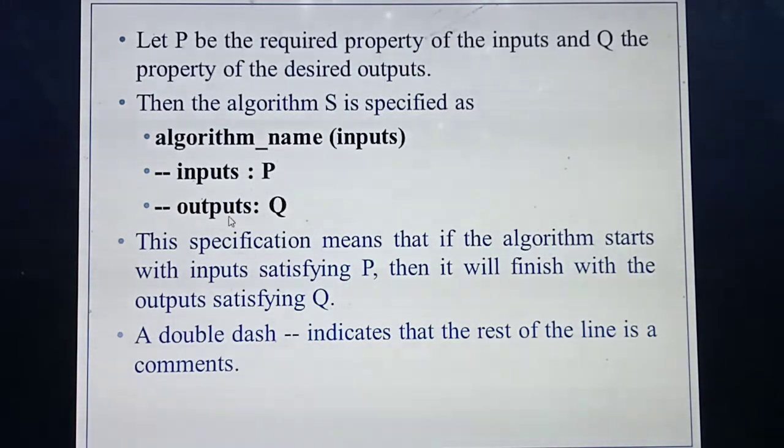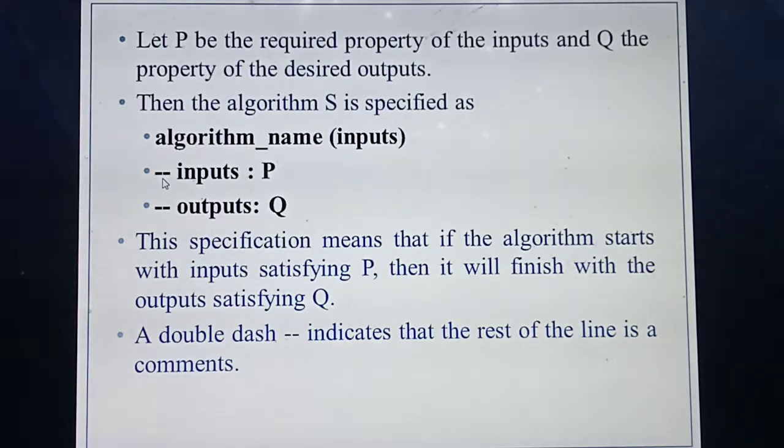So this input and output you should represent with the double dash line. Before you write the input property and the output property, you should start with what? This double dash line. What's the name of this line? It means comments line. Okay, students, what's the name of this line? Comments line. Understood, students?